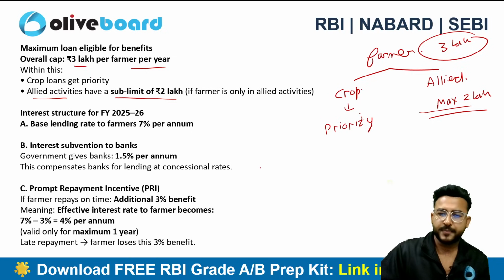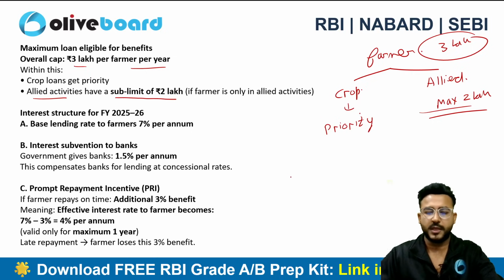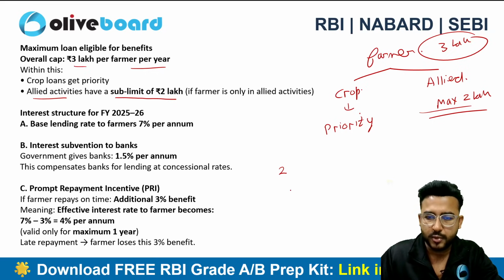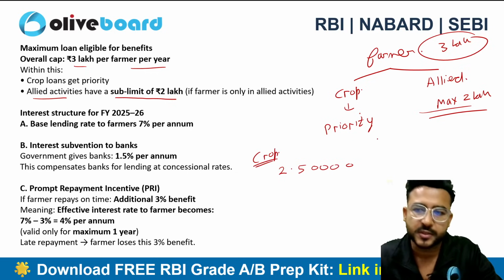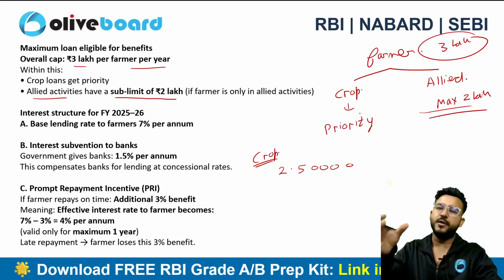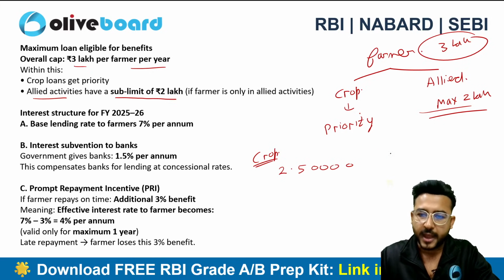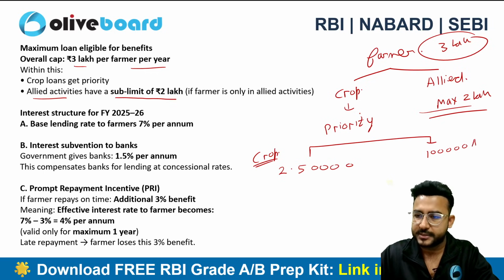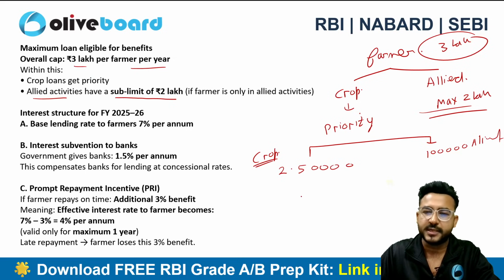Say for example, the crop loan is of 2,50,000 rupees. So the farmer has utilized this loan 2,50,000 for crop and say for example 1 lakh for the allied activities. Then in that case the total limit is 3 lakh only.